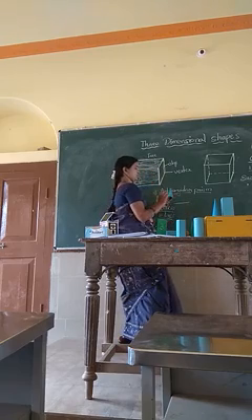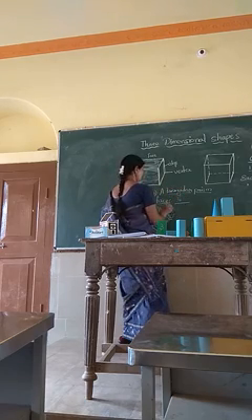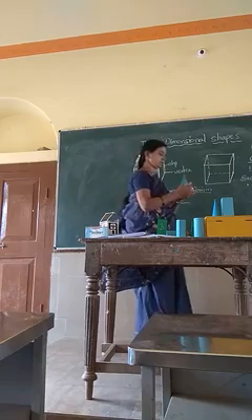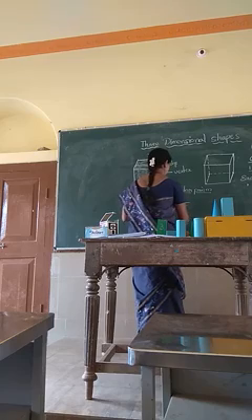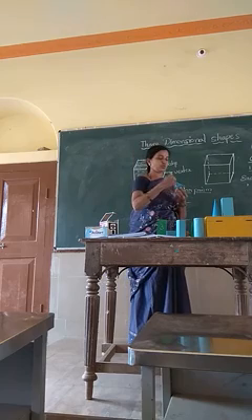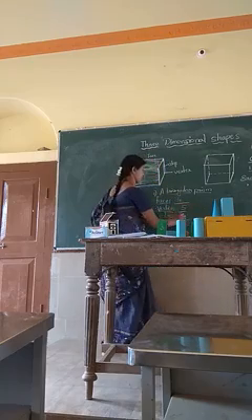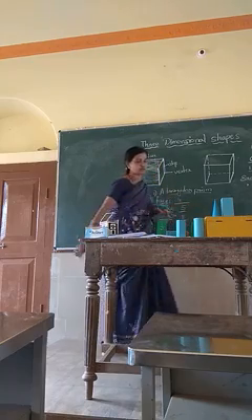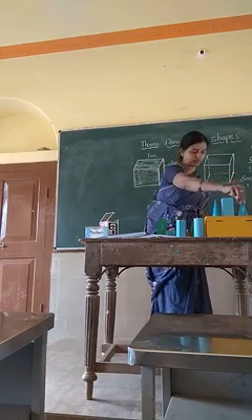How many faces? 1, 2, 3, 4. Vertices 1, 2, 3, 4 and 5. And edges 1, 2, 3, 4, 5, 6, 7, 8 edges. So like this we have to study one by one.